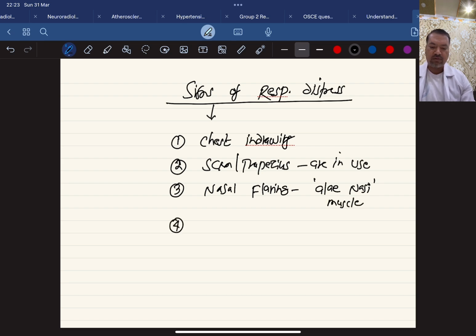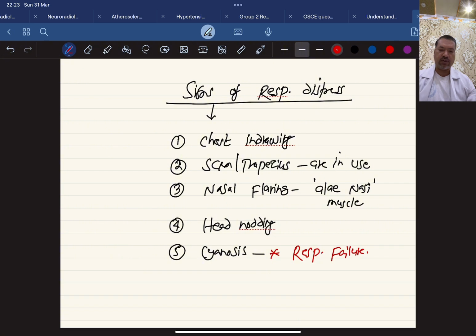Number 4, in a very small baby, especially in preterm babies, there may be head nodding as well. Another sign may be cyanosis or bluish discoloration. But remember, some pediatricians say it is a feature of respiratory failure rather than respiratory distress. We can include it in respiratory distress, and later you can say it may be going into respiratory failure. So these are the signs of respiratory distress.